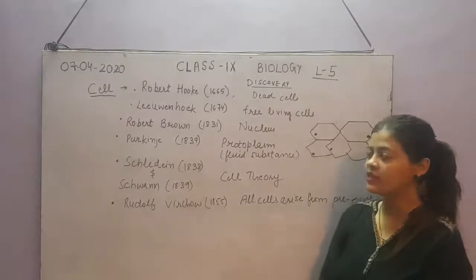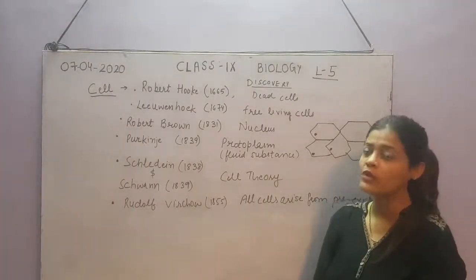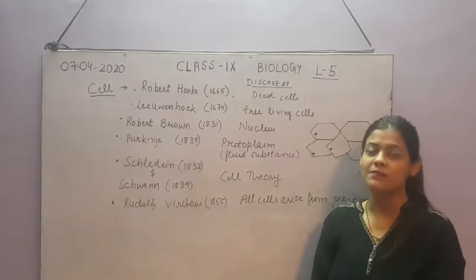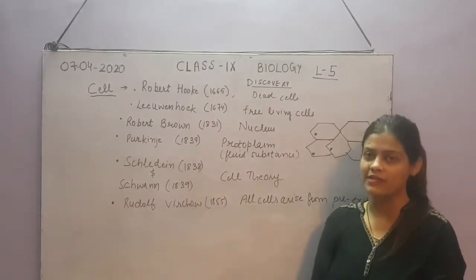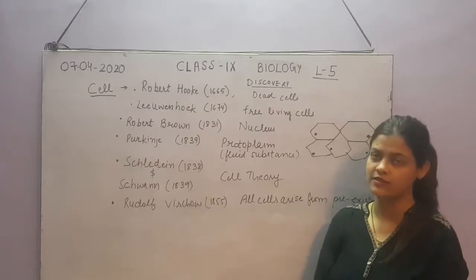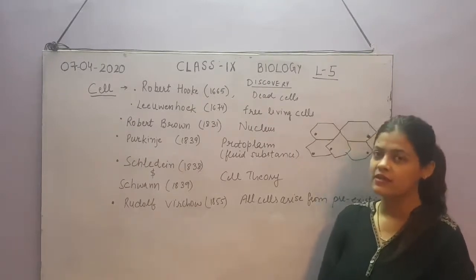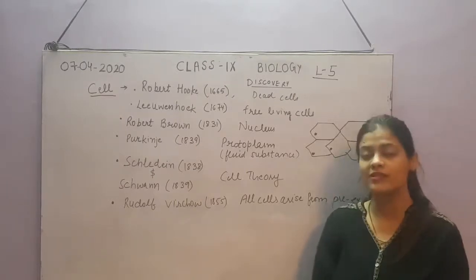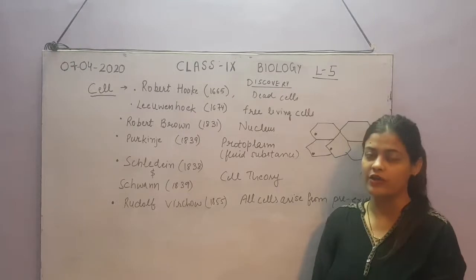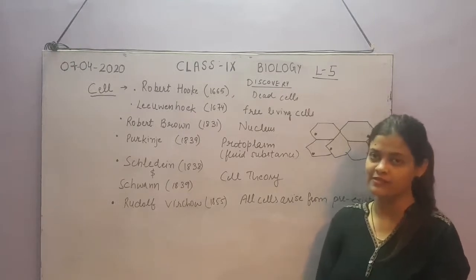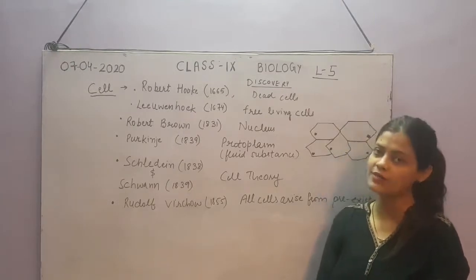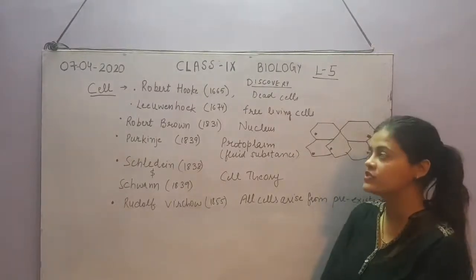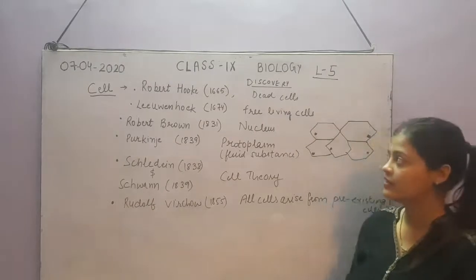Through that activity, I hope you understood how the cell was first discovered by Robert Hooke. The compartments that were visible in the onion peel slides were actually the cells, but they were dead cells. Later on, living cells were also discovered. Not only the onion, but all other living organisms are made up of cells. They can be unicellular or multicellular. So let's see some other important scientists related to cell discovery.